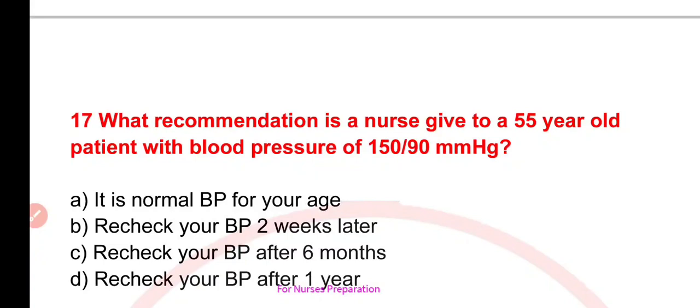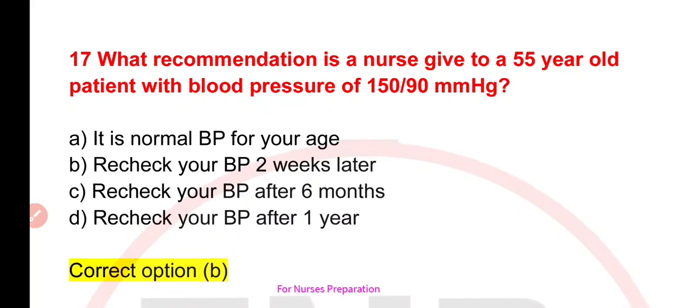B. Recheck your BP 2 weeks later. C. Recheck your BP after 6 months. Or D. Recheck your BP after 1 year. Correct option is option number B, that is recheck your BP 2 weeks later.